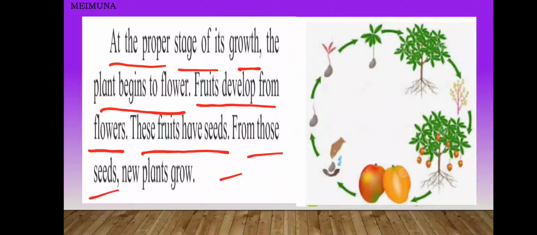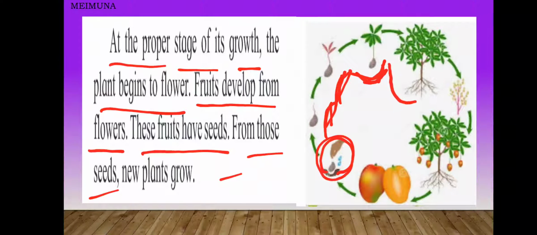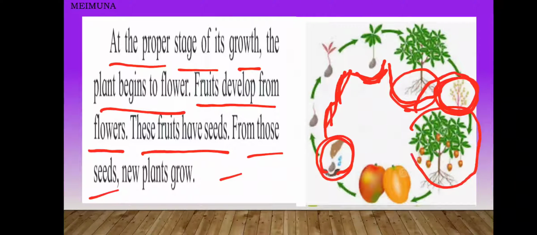Let us see in the circle how the cycle is going on. See, we are sowing seeds here. The seed is germinating, and from this the plant comes out. So the plant is growing slowly, and when it is developed properly, the flowers are there in that plant. From those flowers, fruits are developed, and we use these fruits.